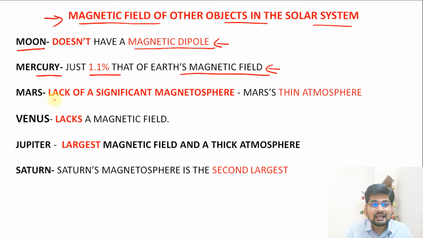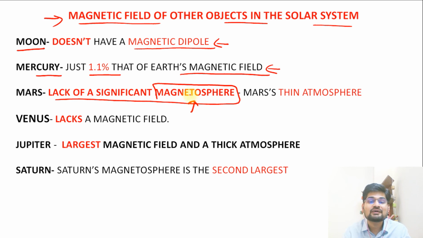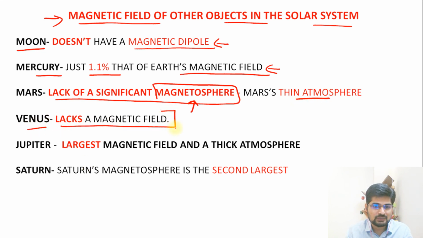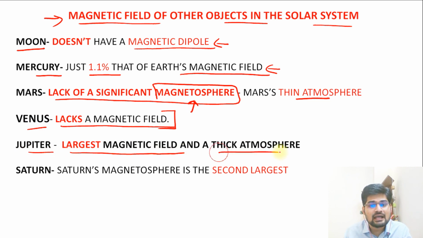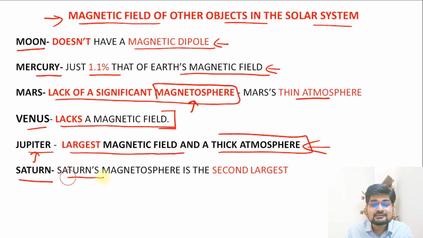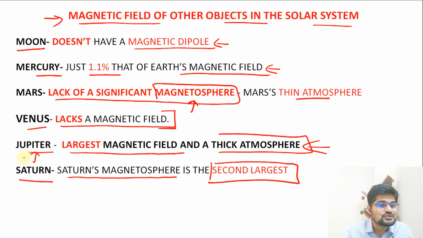Mars lacks a significant magnetosphere like our Earth, and it has a very thin atmosphere. Venus lacks a magnetic field completely. Jupiter has the largest magnetic field and a thick atmosphere in the entire solar system. And Saturn's magnetosphere is the second largest after Jupiter. So these are the facts to remember.